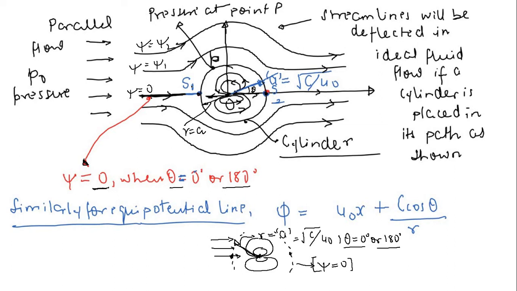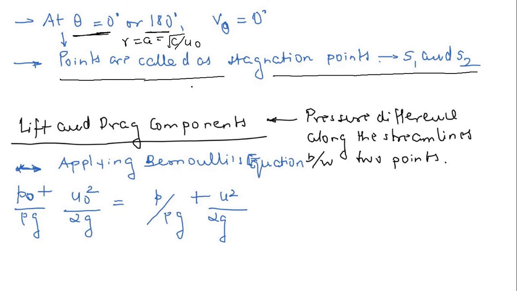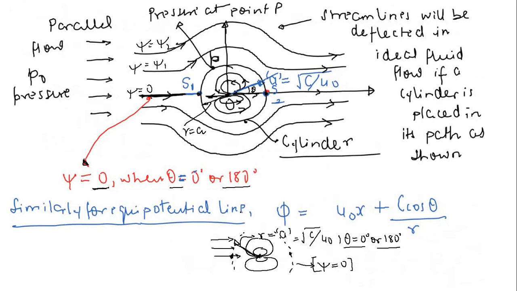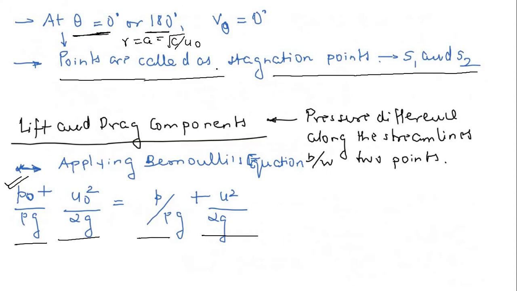Now let us see the pressure differences at these stagnation points. For this, I am going to simply apply Bernoulli's equation, which states that P naught by rho g plus u naught square by 2g is equal to P by rho g plus u square by 2g. Now where are these 2 points, P naught and P? Let us say I took a point P naught here, when the flow is uniform, and this point P is on the cylindrical surface.